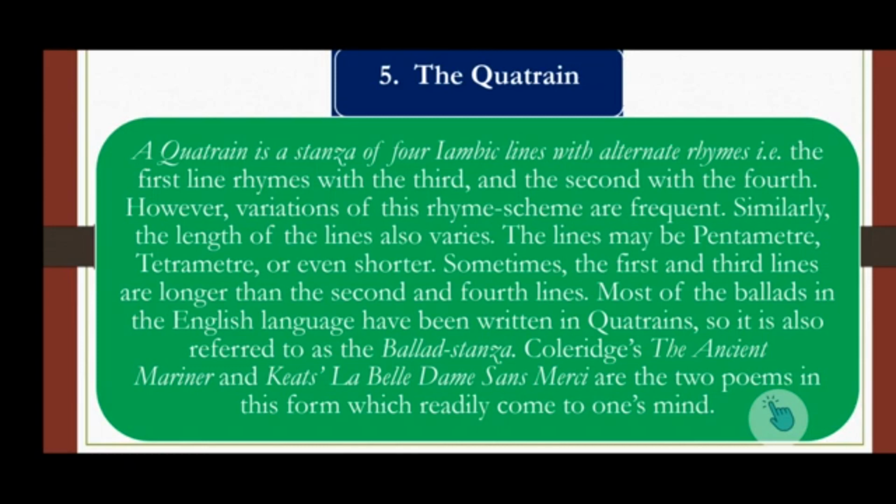And we have the finest examples of ballad. One is by Coleridge, the Ancient Mariner, and one is by Keats, La Belle Dame Sans Merci. So these are the two poems. Whenever these poems come to your mind, what comes to mind? Quatrain. And in quatrain, what comes to mind? Ballad. That's why this stanza form, what we call a quatrain, is also referred to as ballad stanza.